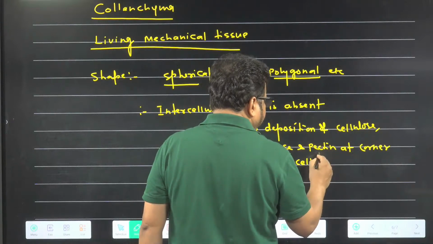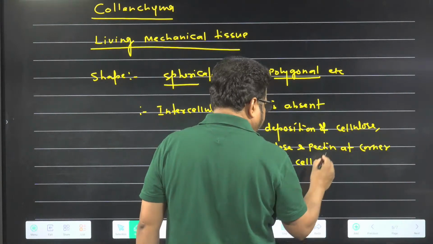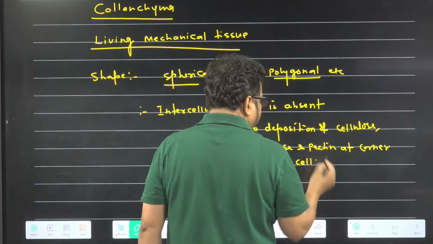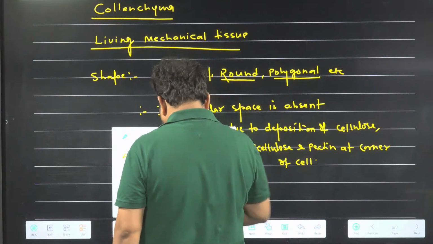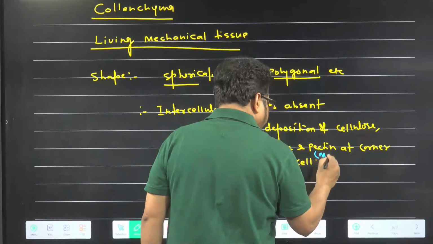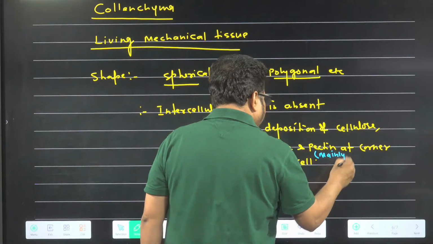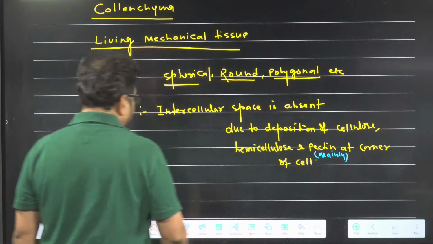And mainly pectin. I am writing in brackets: mainly which one? Pectin, at the corner of the cell.